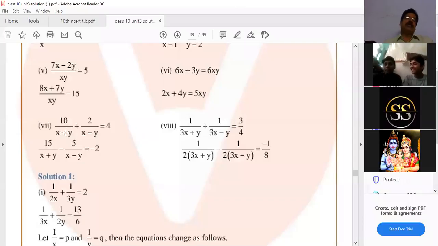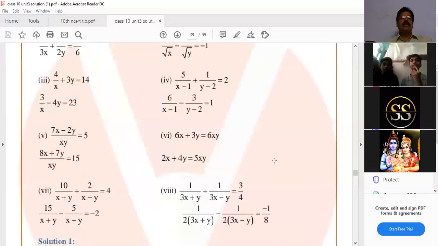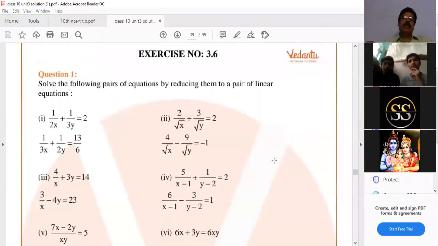1 by x plus y is a and 1 by x minus y is b. Then 10a plus 2b equal to 4, 15a minus 5b equal to minus 2. Yes? And here, suppose 3x plus y is a and 3x minus y is b. Then a plus b equal to 3 by 4. Here 1 by 2a minus 1 by 2b is equal to minus 1 by 8. So those solutions we can learn tomorrow, not today. These 3.6 we can learn tomorrow.